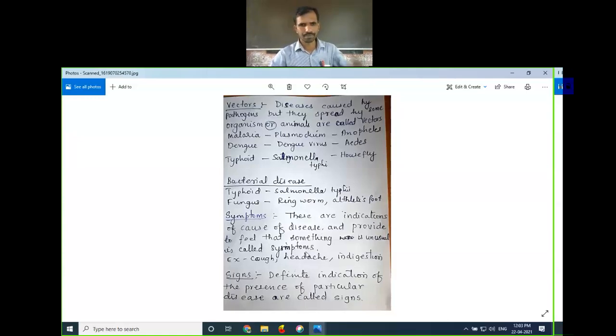Then we speak of symptoms and signs of disease. What is a sign of a disease? It is a definite indication of the presence of a particular disease. A definite indication of a particular disease is called a sign. Like in the case of COVID-19, a specific disease, you will have throat pain. You cannot identify taste, and you cannot smell. So that is specific.